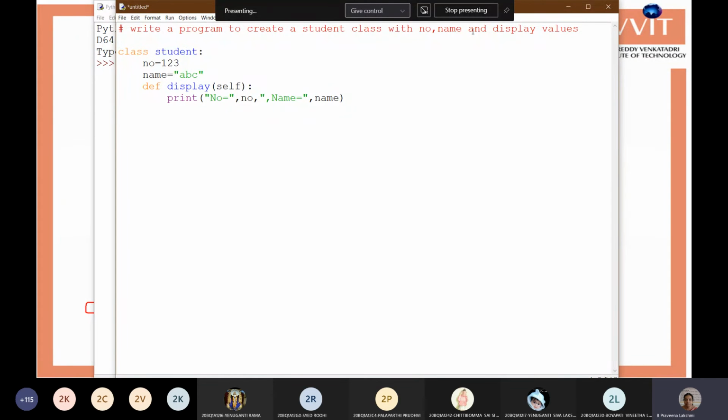Now come out of the class. Now create the object for this class. S equals to student. Now the object is created. Now call the function of the class, display. S dot. Whatever functions or members you want to use within the class, you can use with the object only. We cannot directly call display. Because display is within the student class, we can use it with the student class object. The student object is S, so S dot display.